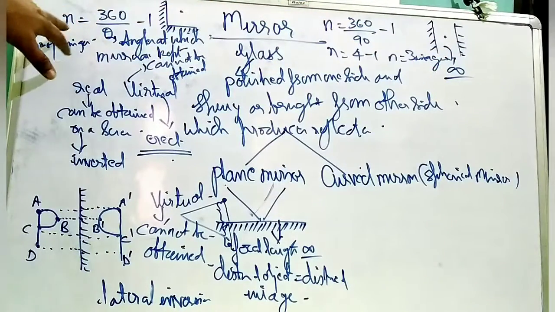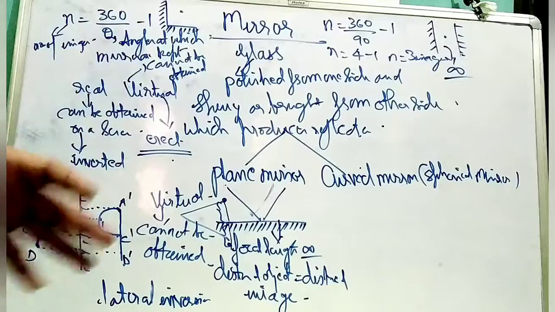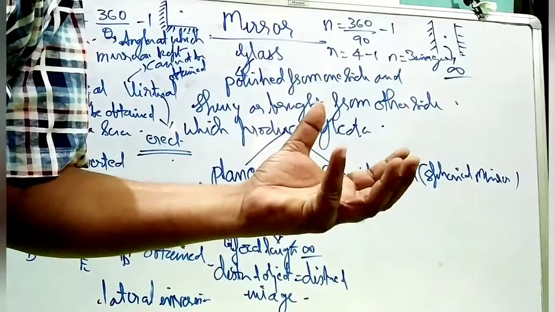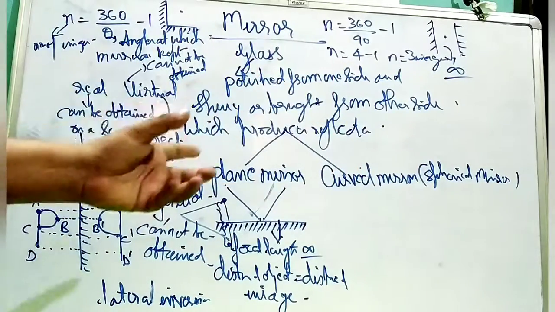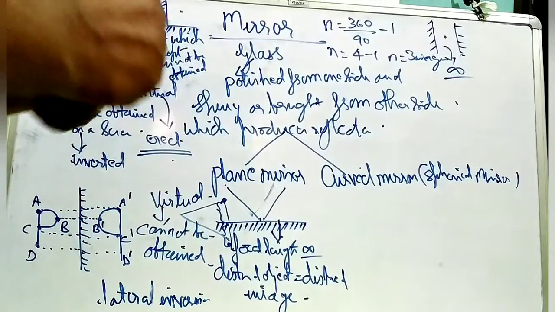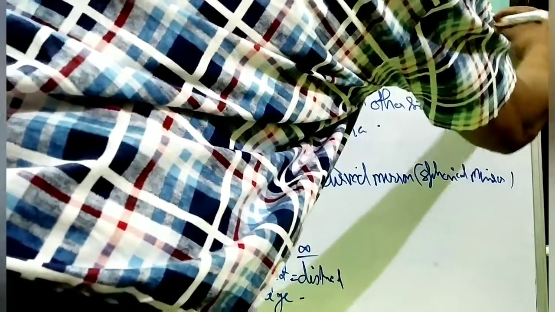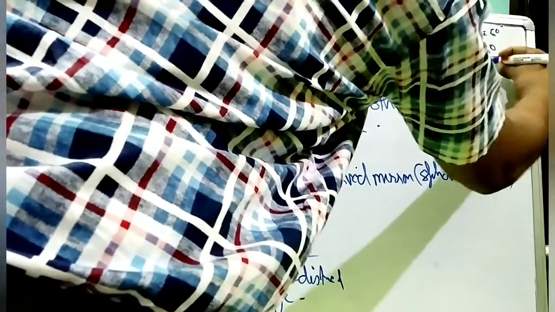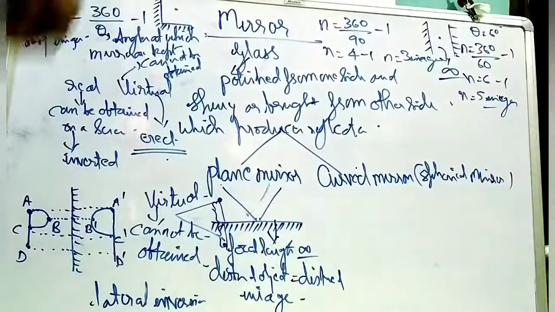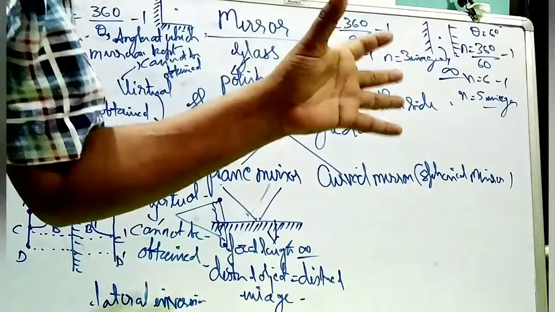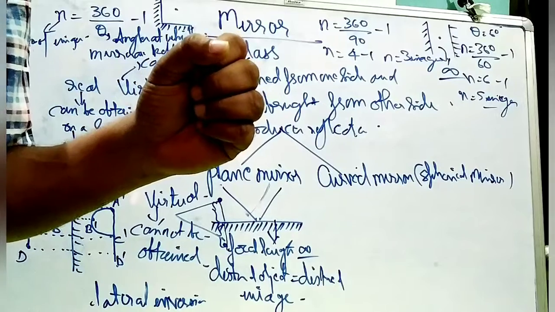But by using this formula, n is equal to 360 upon theta minus 1, you can find the number of images you will get when you keep the two mirrors at a certain angle. Suppose you are keeping it at an angle of 60 degrees. N is equal to 360 upon 60, when theta is equal to 60 degrees, minus 1. So, n is equal to 6 minus 1. So, n is equal to how many images? 5 images you will be getting. So, if you want to obtain the number of images, you have to keep the two mirrors at a certain angle.